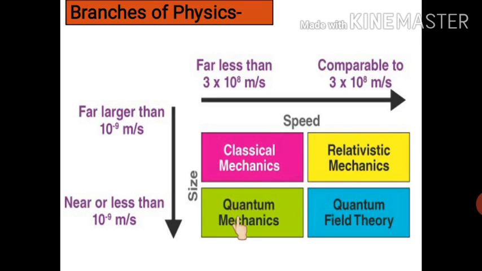For microscopic phenomena, we talk about quantum mechanics. And if the speed is comparable to the speed of light, then for macroscopic phenomena we talk about relativistic mechanics, and for microscopic phenomena, quantum field theory. So it is clear how, according to size and speed, we have different branches or disciplines of physics.